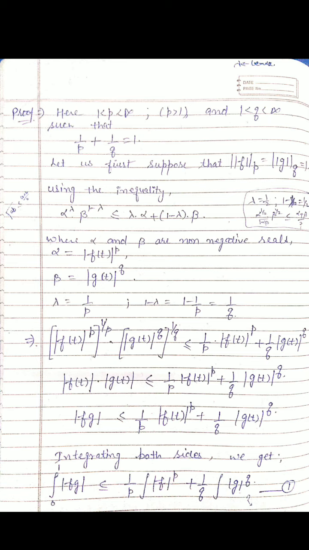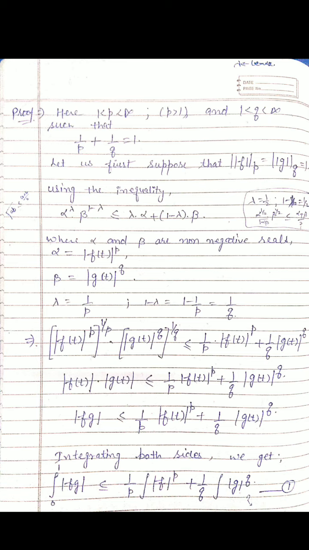If you look here, I have given one small result for your convenience: the square root of ab is less than or equal to (a + b)/2, that is, a^(1/2) b^(1/2) is less than or equal to a/2 + b/2. So we are using this inequality alpha^lambda beta^(1 - lambda) is less than or equal to lambda alpha + (1 - lambda) beta, where alpha and beta are non-negative reals. So we are taking alpha equal to |f(t)|^p, beta equal to |g(t)|^q.